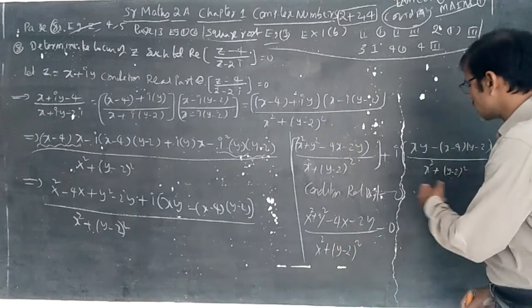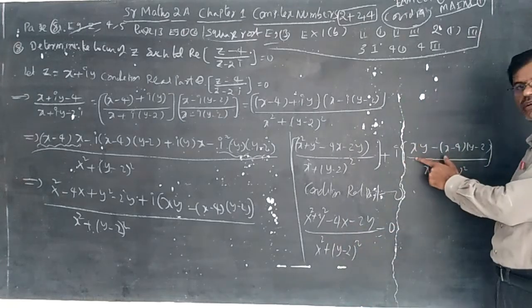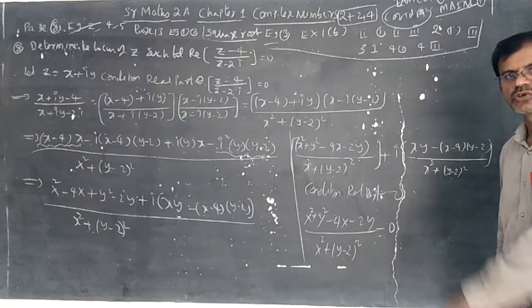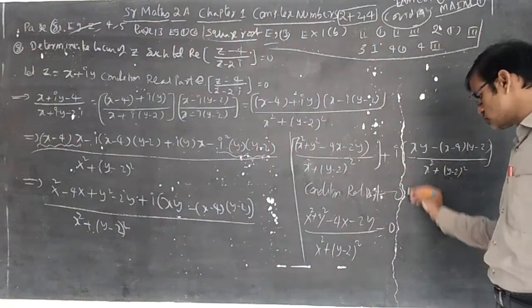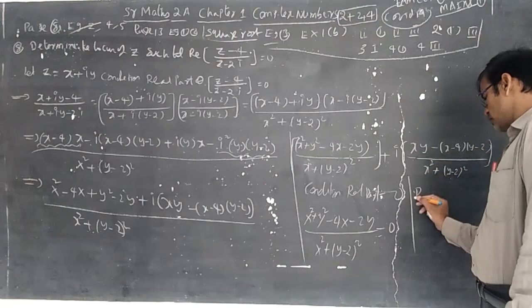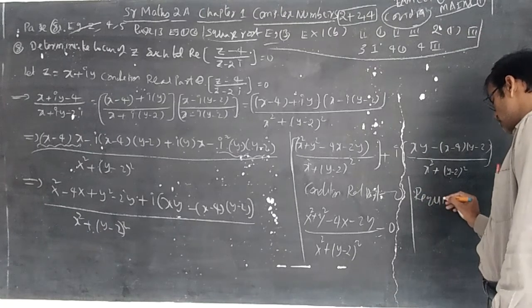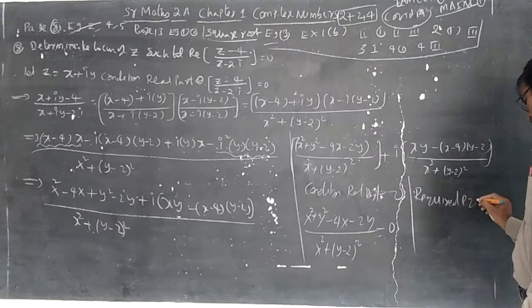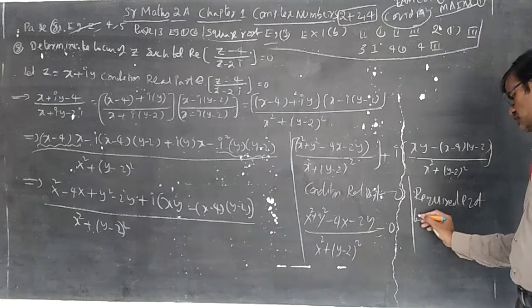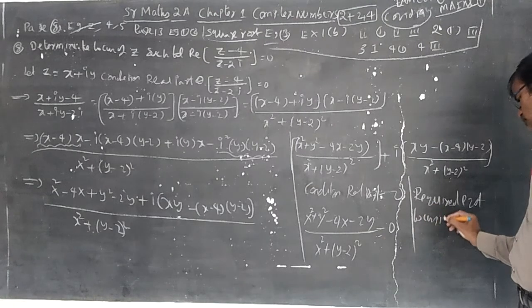If he had given imaginary part equal to 0, then you need to equate that value to 0. So the required equation of locus we can write.